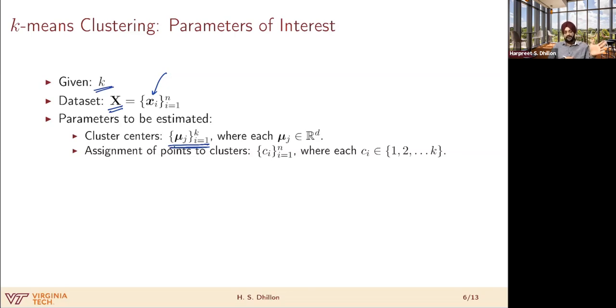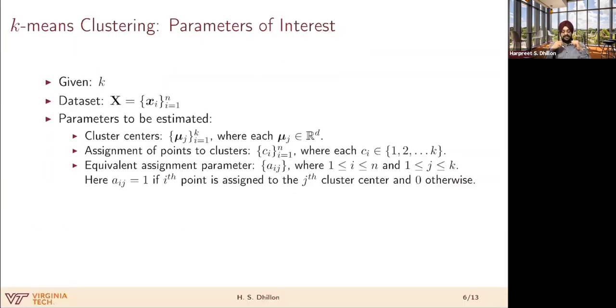So I have k of these parameters that I'm estimating. Then I have assignment of points to clusters. So I have one assignment variable corresponding to each point, and that assignment variable will be ci, right? Mu j, the set of mu j, and the set of ci.